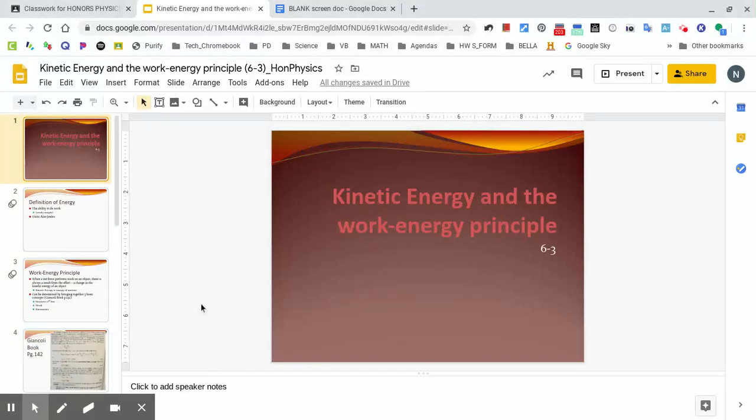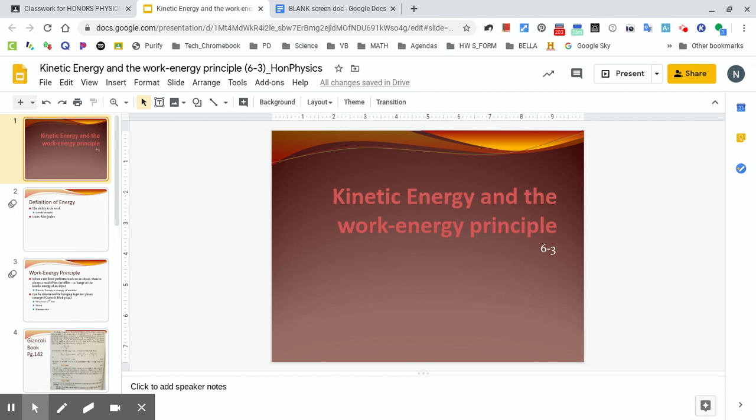Hello, honors physics students. Today we are going to talk about kinetic energy and the work energy principle. In your Giancoli textbook, it is section 6-3, or in other words, chapter 6, section 3. We briefly had sent the notes before, but we never discussed them, so it wasn't officially assigned before break.